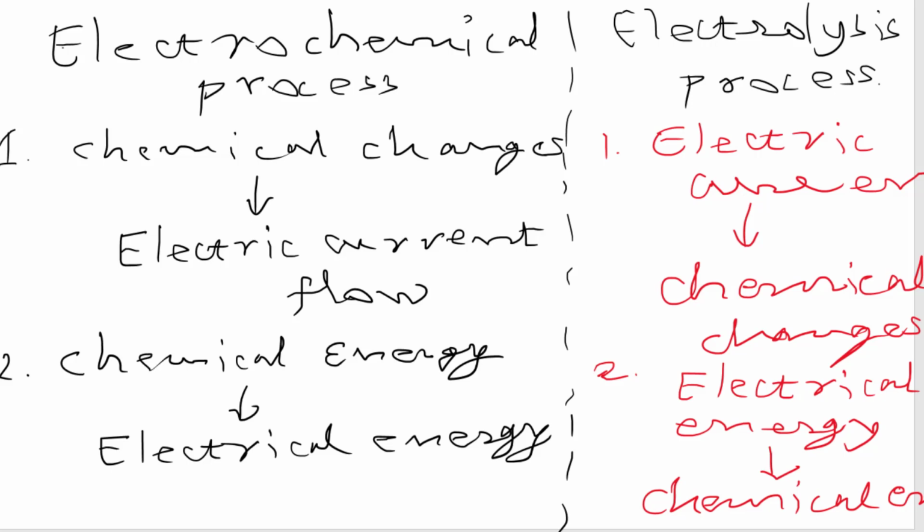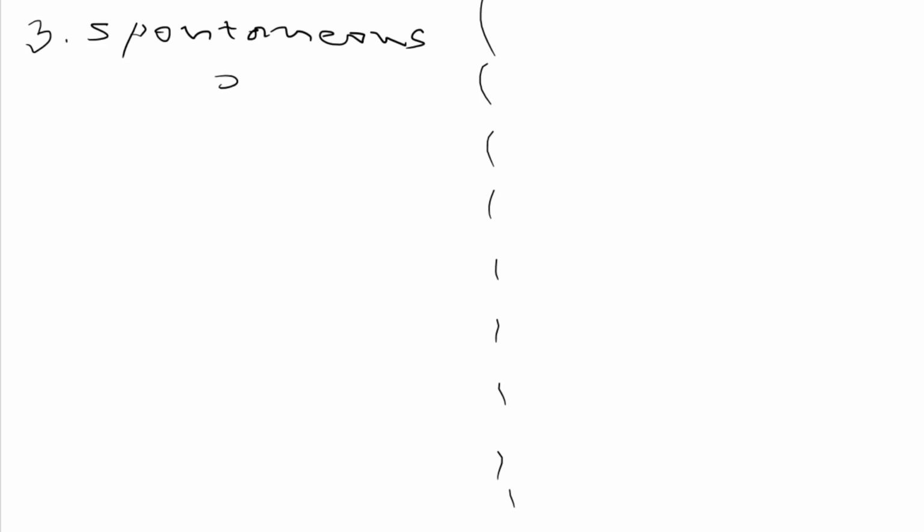Now we are taking the next difference, point number 3, for the electrochemical process. Actually, the electrochemical process proceeds by itself, and it is known as a spontaneous process. If you know the definition of a spontaneous process, it is a spontaneous process.